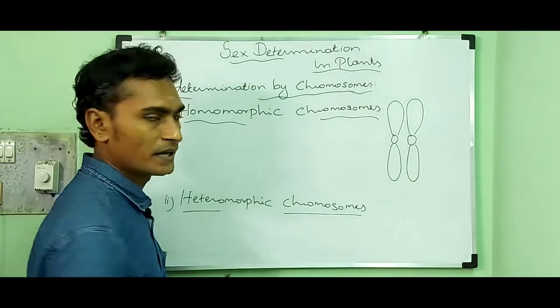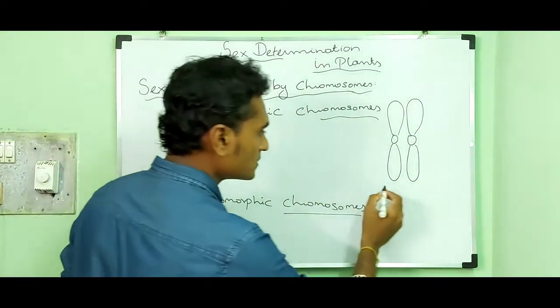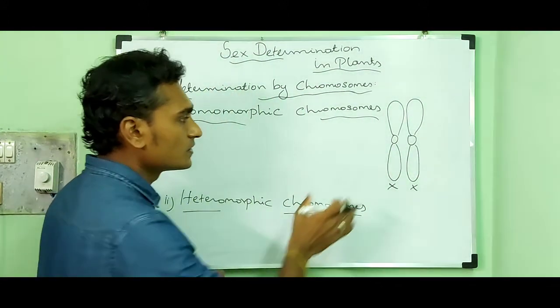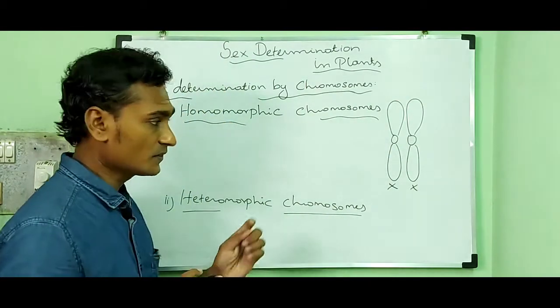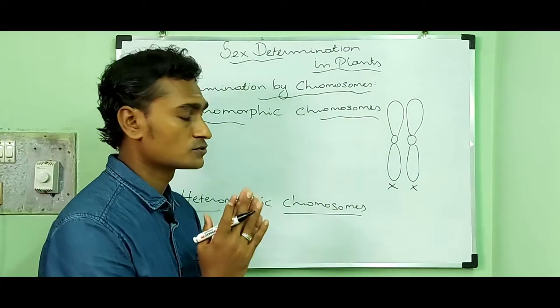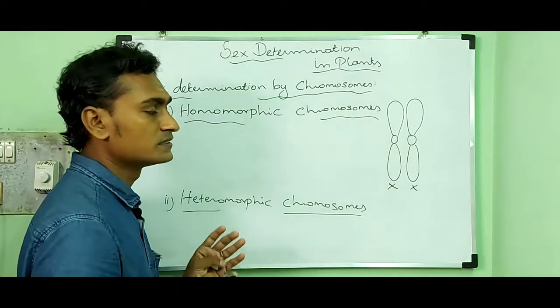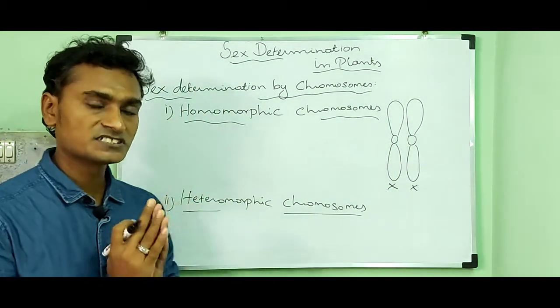It contains a pair of homologous chromosomes which contain sex chromosomes X and X. Here you can find the homologous pair of chromosomes are similar in size, similar in shape, and contain the same genetic composition,